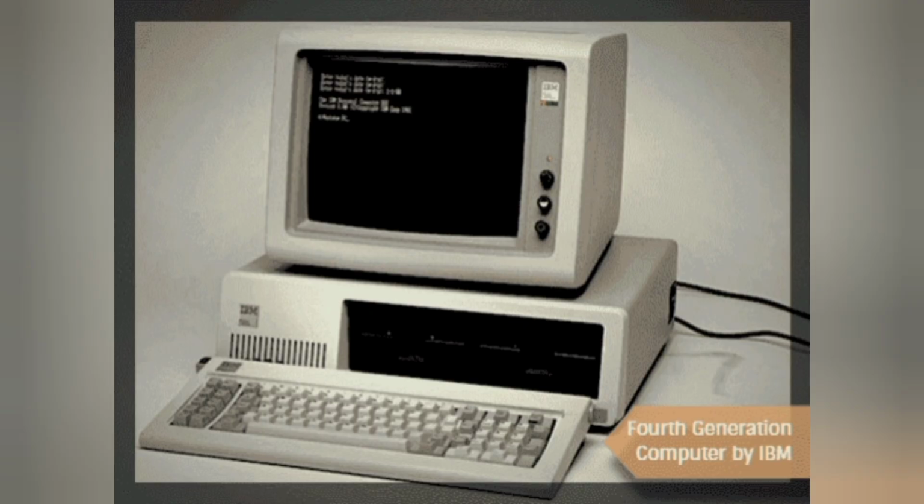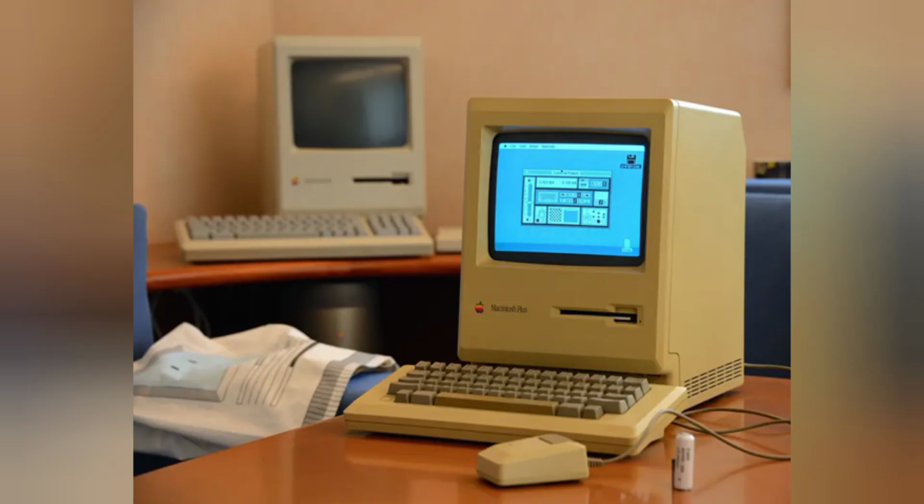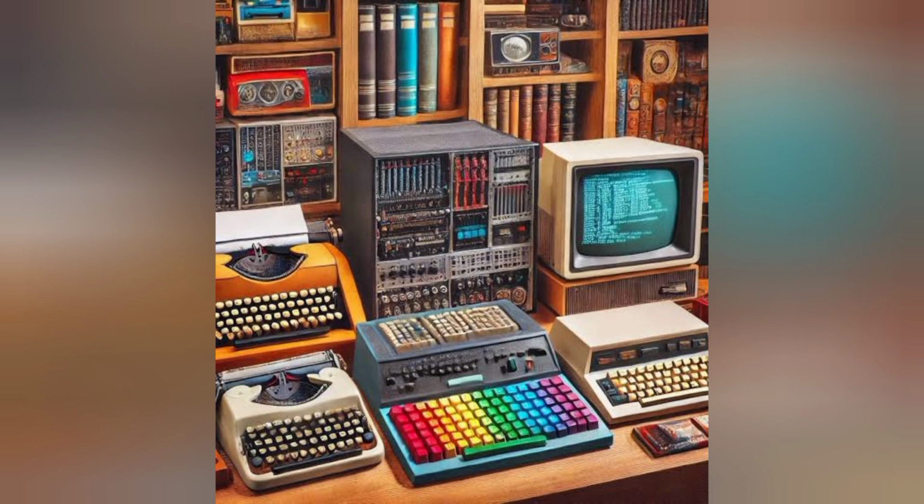Fourth generation, microprocessors, 1972 to 2010. Intel's 4004 microprocessor marked a pivotal moment in computing history. It was the world's first commercially available microprocessor and laid the groundwork for the personal computer revolution. When Steve Jobs introduced the first Macintosh computer in 1984, Consumer Reports called it a dazzling display of technical wizardry. The release of the IBM personal computer, powered by Microsoft's MS-DOS operating system, marked the beginning of the personal computer era. It set industry standards and paved the way for the advancements of PCs.